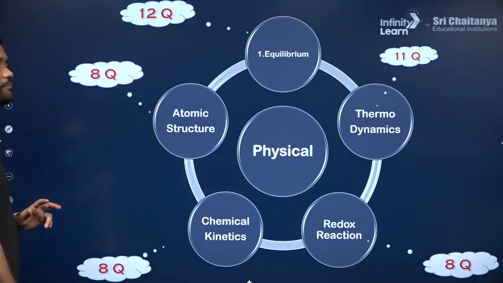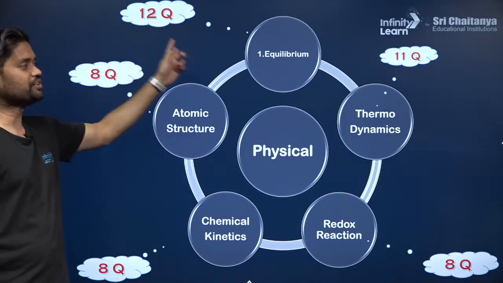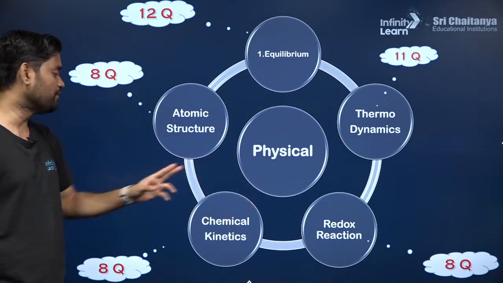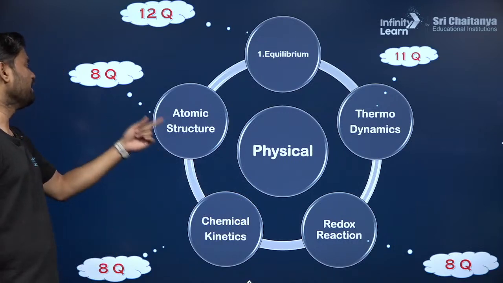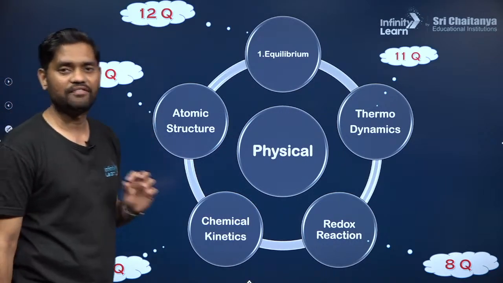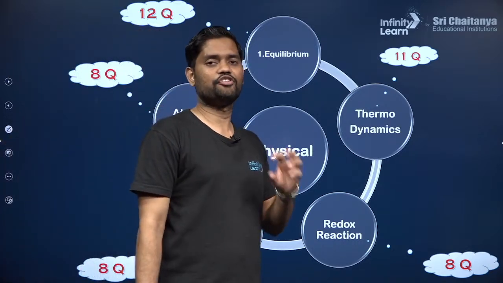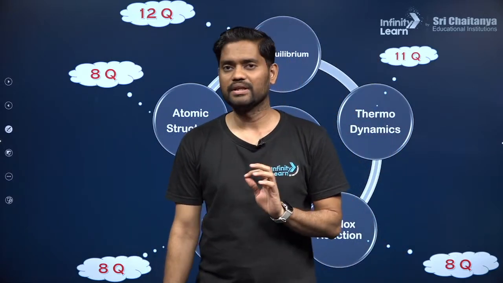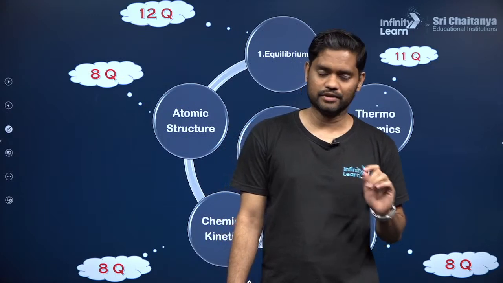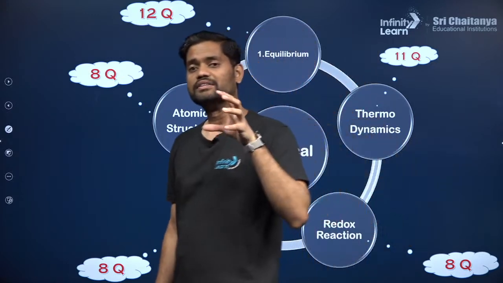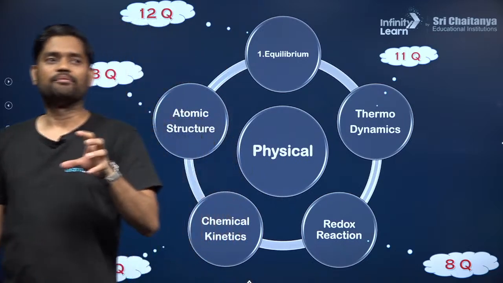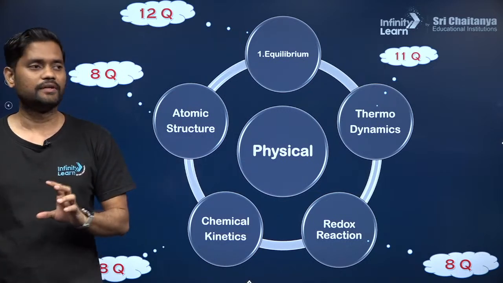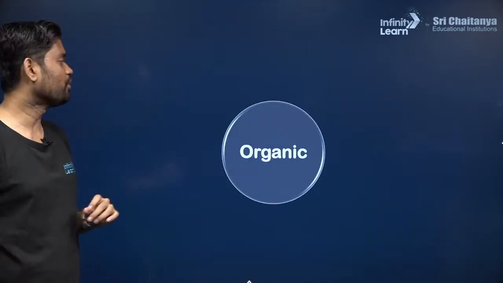So this is the entire thing. If you see, equilibrium, 12 questions in 5 years. Thermodynamics, 11 questions in 5 years. Redox, 8 questions in the last 5 years. Chemical kinetics, 8 questions, and atomic structure, 8 questions in the last 5 years. And this is pure analysis, guys. If you do the analysis of the last 5 years' papers, you will get this particular data. Clear? So these are the important chapters for your physical chemistry. Clear? Got it. Next, talking about the next one, organic chemistry.